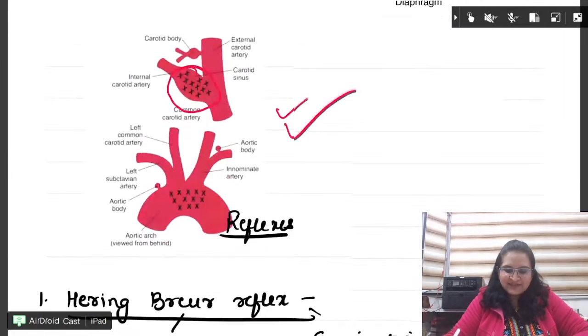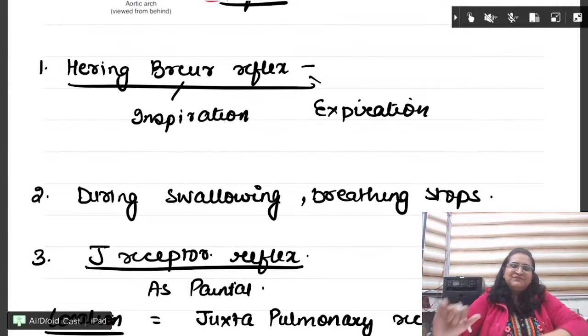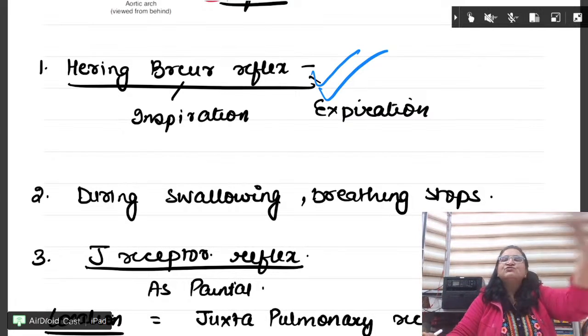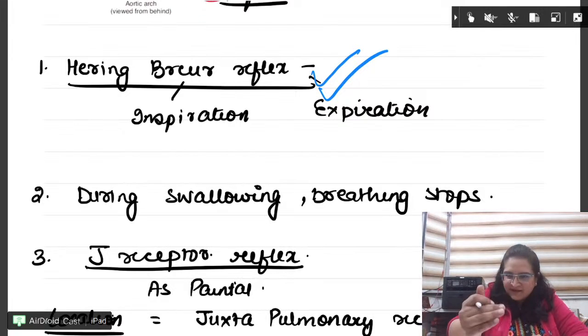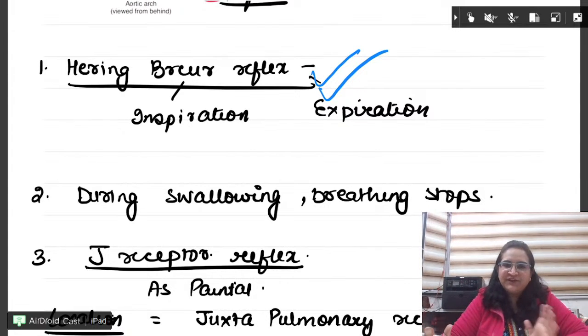Okay, the last topic for physiology is the reflexes. Not last, second last. There is one more topic left which we will do. Reflexes. See, Hering-Breuer reflex. How do you stop inspiration? Take a deep breath, everyone. Taken, you stop. How does the lung know when to stop? Lung knows when to stop. That is Hering-Breuer reflex. Finish.